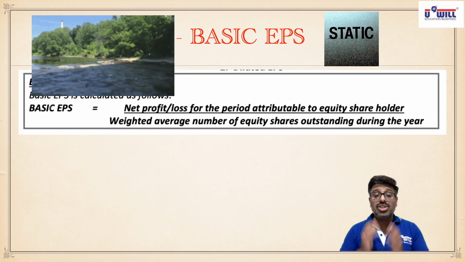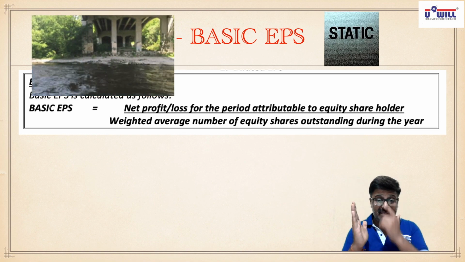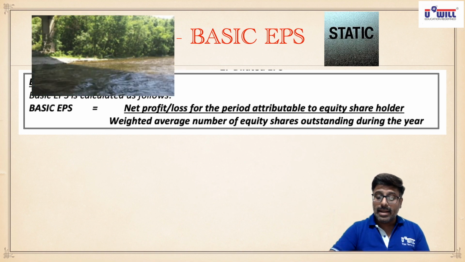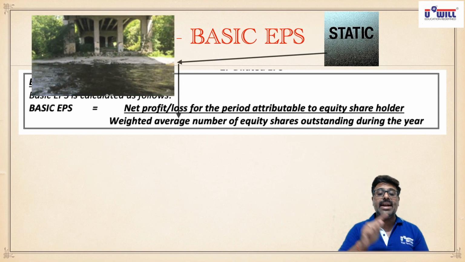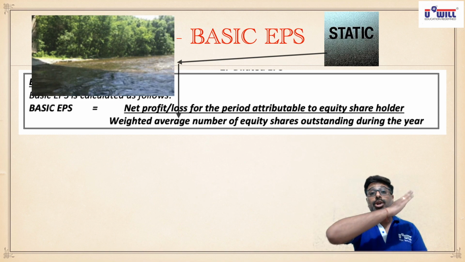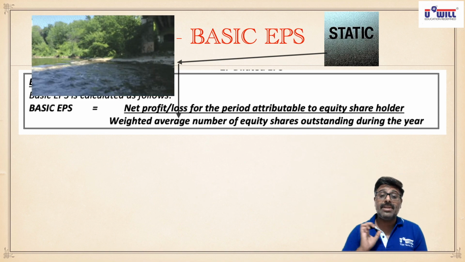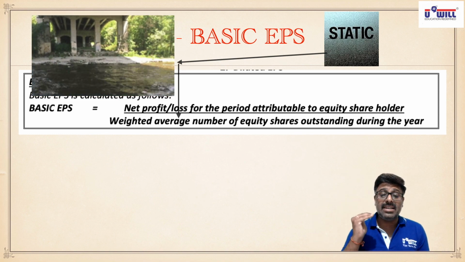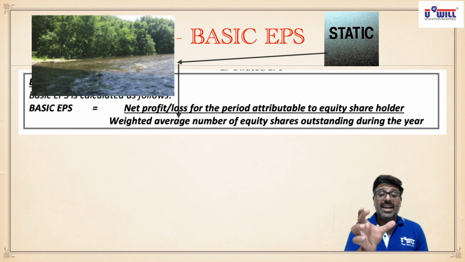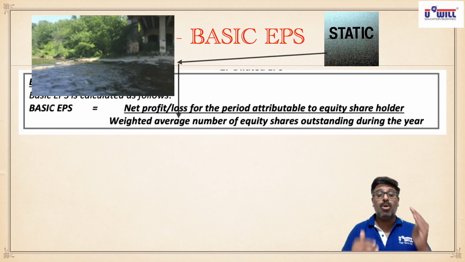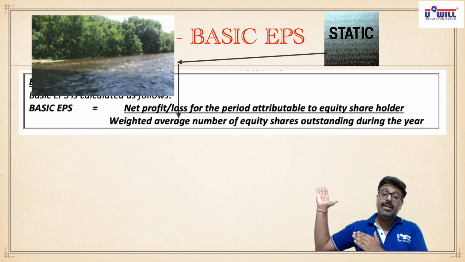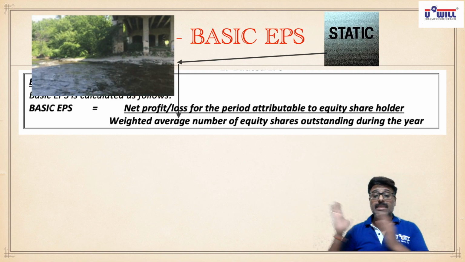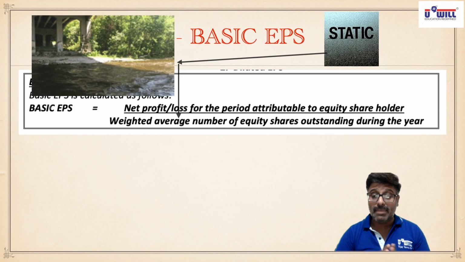So shares being a static concept, we have the number of shares on a particular date. How do we make it a flow concept? With the help of weighted average number of equity shares during the year. Means what happens when you issue any shares in October, you'll assign that the weight of 6 months, because we are using that money from October to March, 6 months. Whatever shares are lying in the beginning of the year, 1st April, from 1st April to 31st March, you'll give the weight of full 12 months.